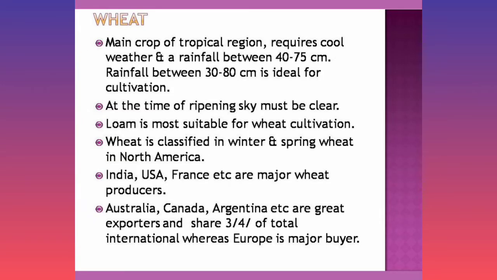Then is wheat. Main crop of the tropical region, it requires rainfall of 40 to 75 centimeters and temperature between 30 to 80 centimeters is ideal for cultivation, and the sky must be clear at the time of ripening. The most suitable soil is loam soil. Wheat is classified into winter wheat and spring wheat in North America. The major producers are India, USA, France, etc. Australia, Canada, Argentina are the greatest exporters and Europe is the major importer or buyer.